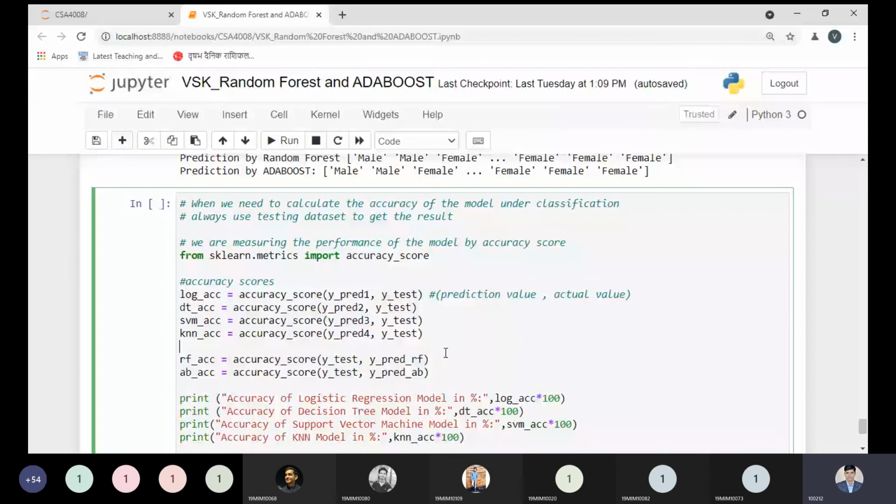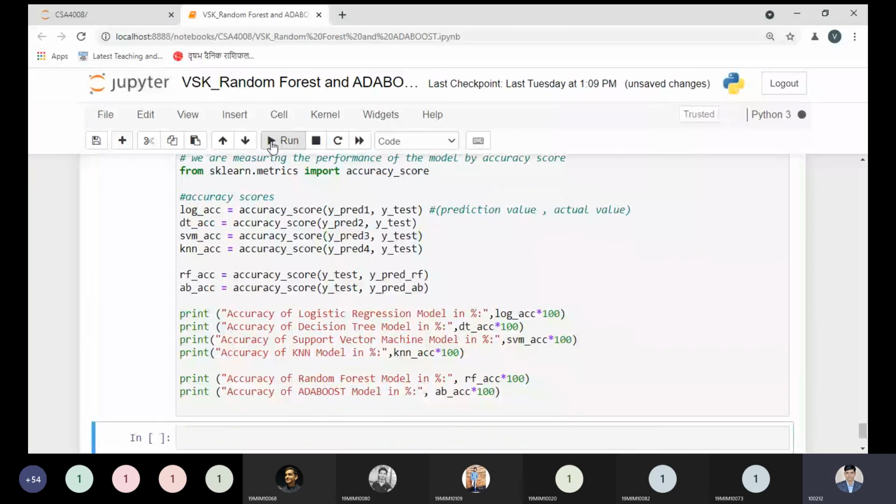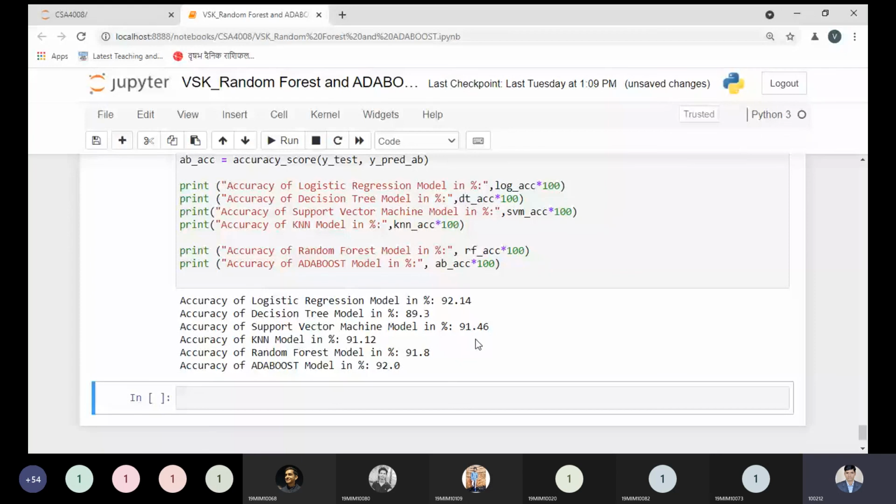Same code. I'm multiplying and printing each of the values, and let us check what values we get from each model. All these models belong to the classifiers, or we can say classification models. Let me execute this code. We are getting 92.14% accuracy from logistic regression on the same data set, the same training data that we have used.